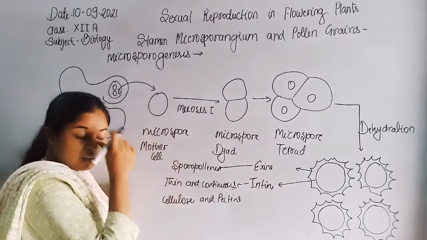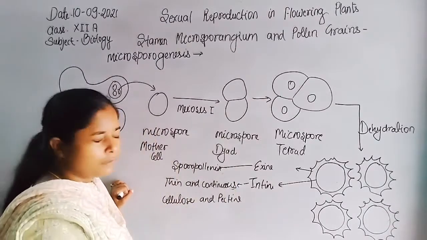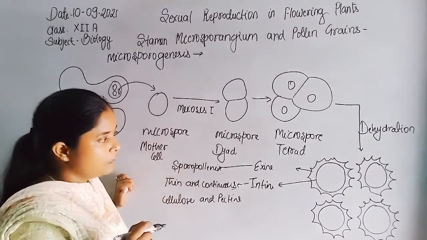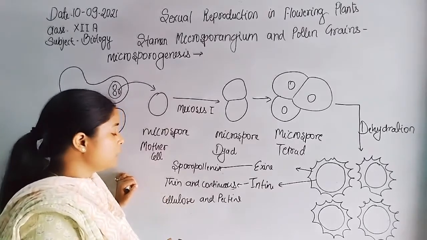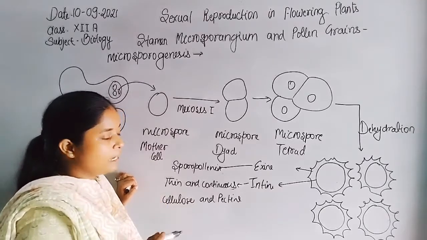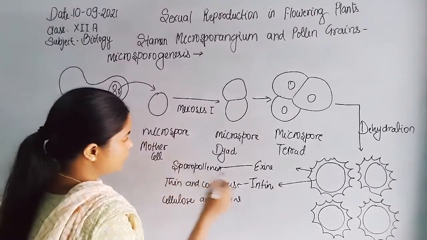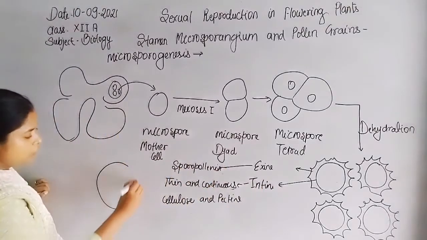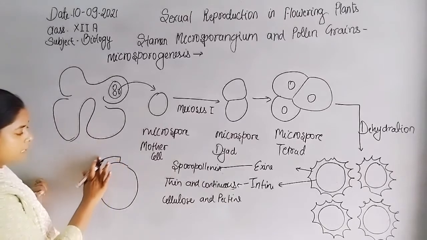And pecten. So overall these are the characteristic nature of exine and intine. The sporopollenin or exine layer is present in a discontinuous manner, but the intine layer is present in a continuous manner. So the exine layer is discontinuous. That means at the germ pore the exine layer is absent.